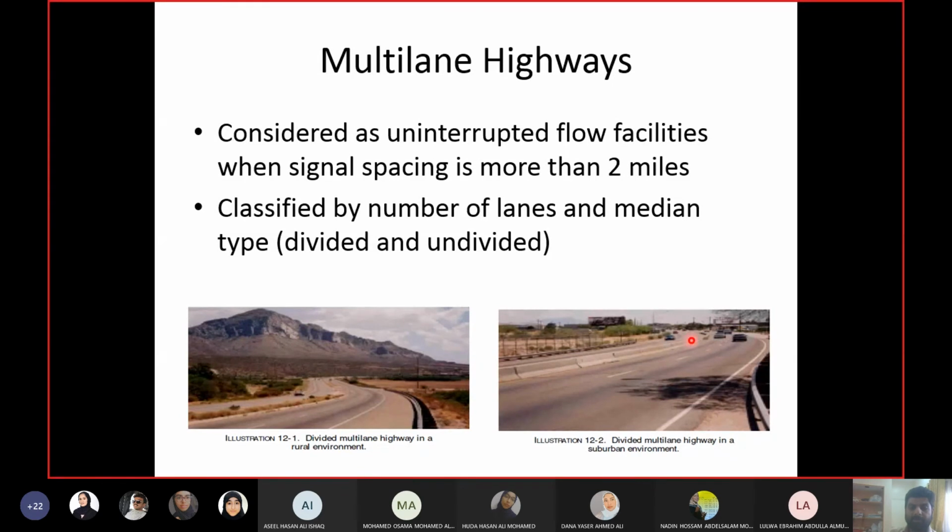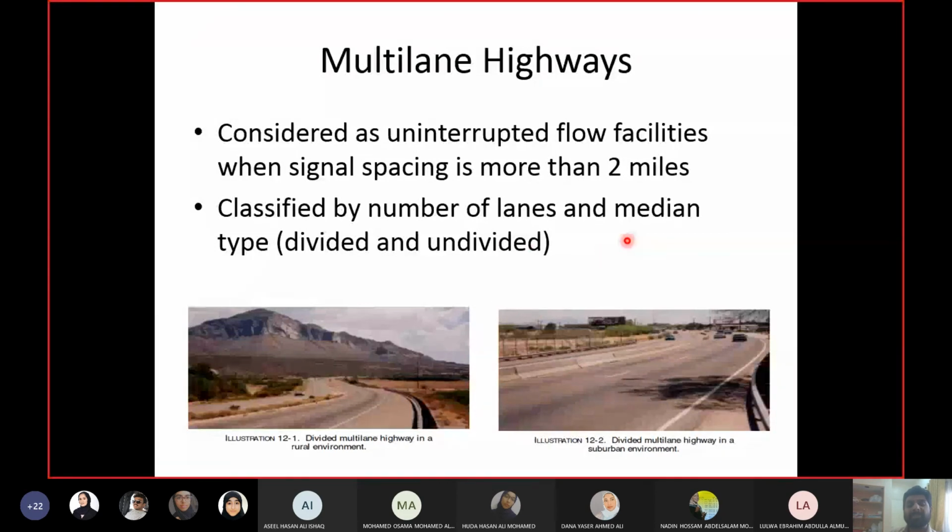The highways you see in these pictures are divided, both of them. You can see the median in both of them. I think I forgot to add a picture for the undivided, sorry for that. But near the campus, the street in front of the Pakistani school, after you come out of the parking beside building 15, you have the roundabout. From that roundabout, if you take the left one or go straight, you will see the streets are undivided, without medians. But obviously they are not uninterrupted. They are not multi-lane highways.